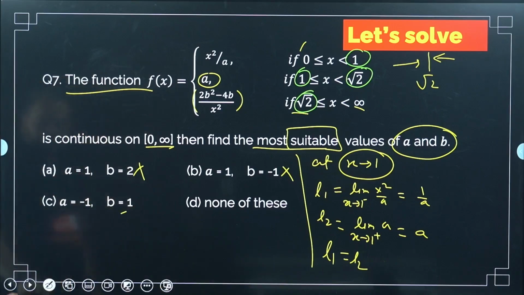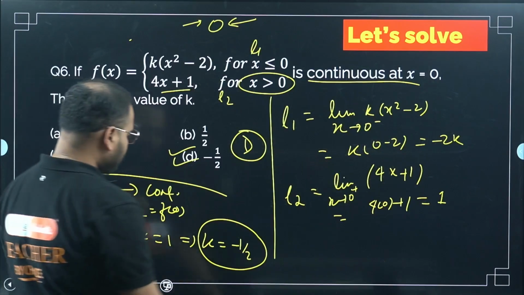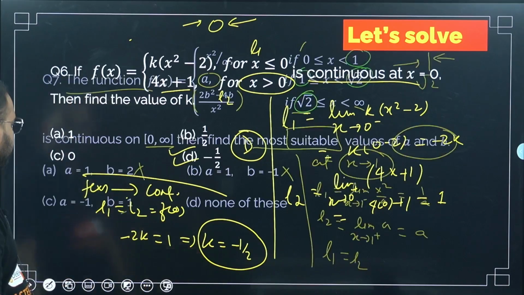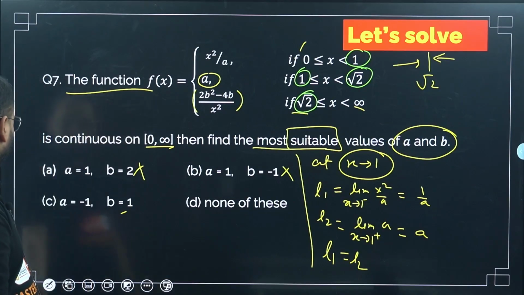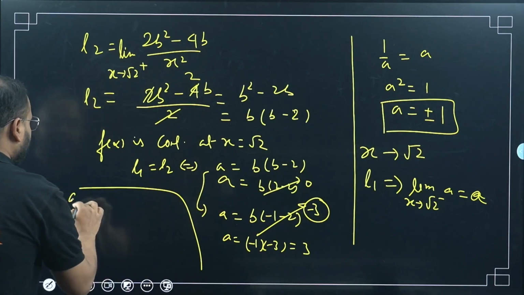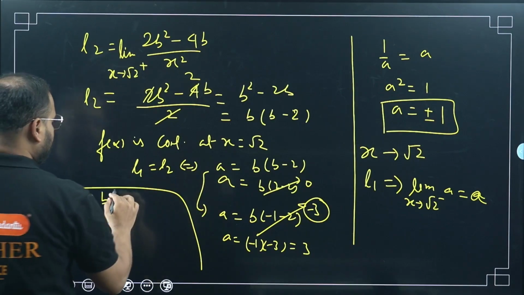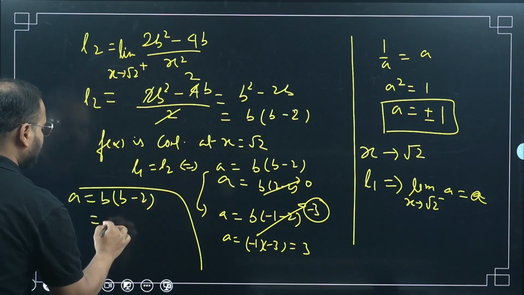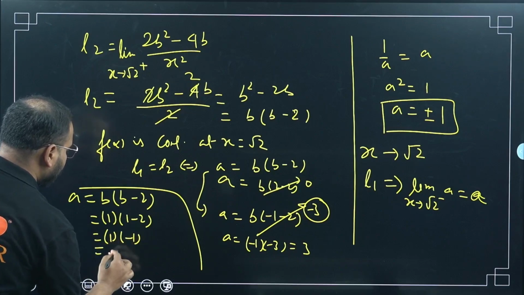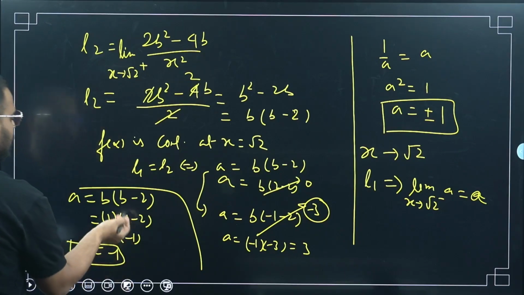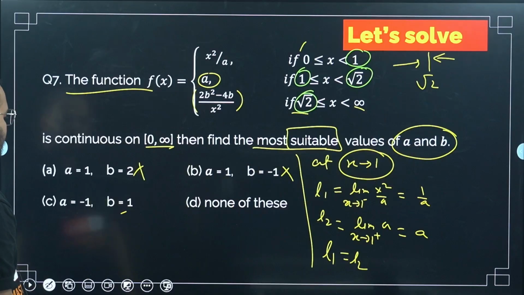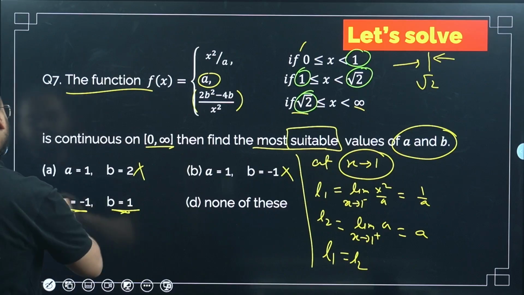What about 1? Please check with 1. For 1, again I'll use this expression, A equals b times of b minus 2. I'm taking B as 1. So 1 times of 1 minus 2, 1 times of minus 1, that is minus 1. So when B is 1, my A is coming as minus 1. So option C is correct.